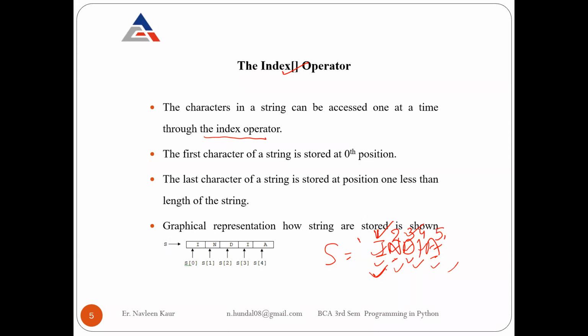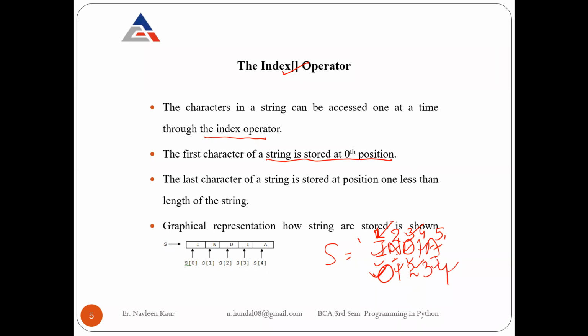But in case of Python, the first character of a string is stored at which position? 0 position. It means I is at 0, N is at 1. You know that your array always starts from 0. We always say that an array starts storing the elements from 0. Similarly, in case of Python also, the first element of your string is always located at the 0th position. So this is at 0, this is at 1, second, third, and fourth.